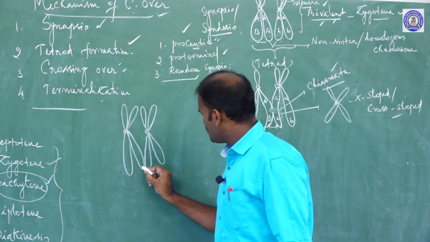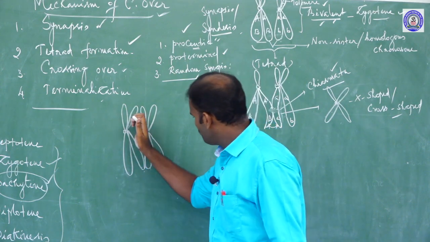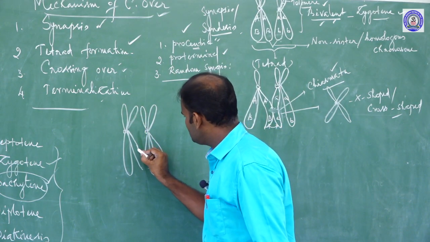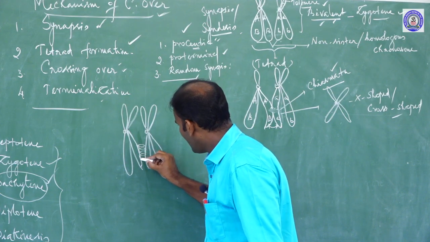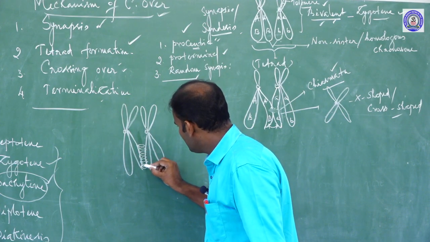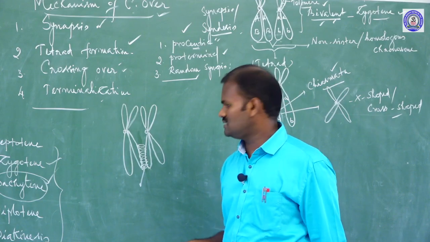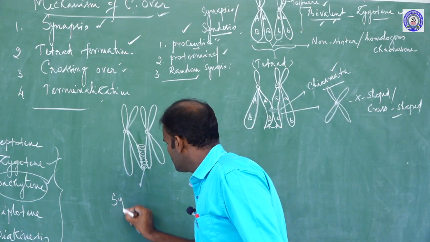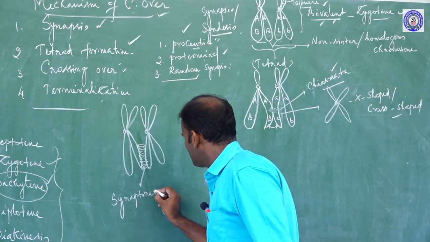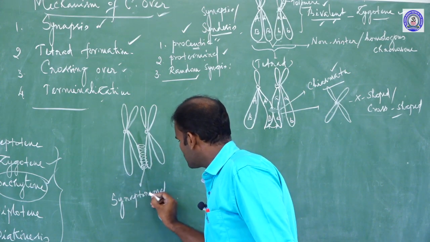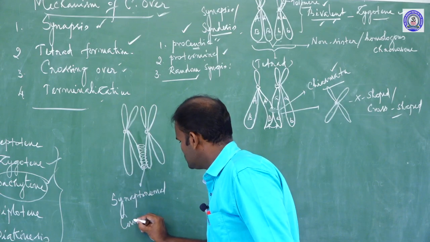Yes, these two are non-sister chromatids. Between these non-sister chromatids there is a highly condensed, organized filament-like structure called the synaptonemal complex.